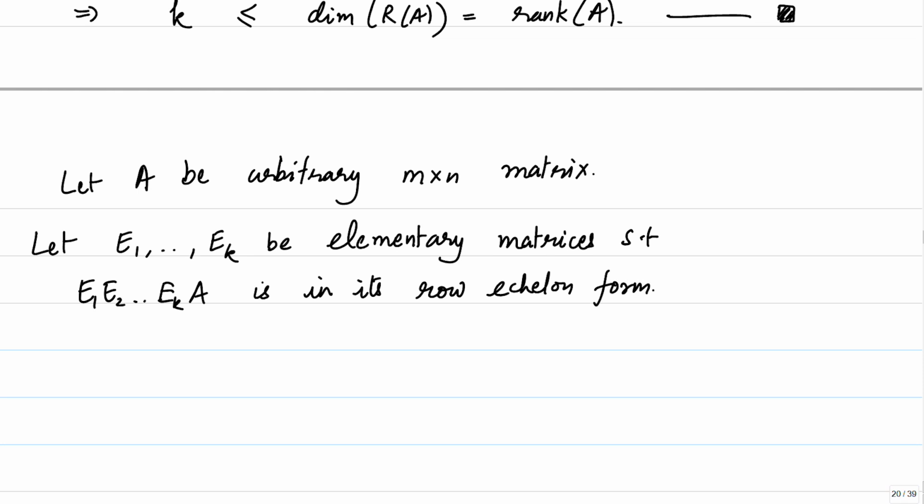Then the rank of E1, E2, ..., Ek times A is the same as the rank of A, because each of these Ei's is an invertible matrix, and we just proved that multiplying by invertible matrices does not alter the rank. So, to talk about the rank of A, we just need to reduce it to its row echelon form and look at the number of non-zero rows. That will give you the rank of our matrix.